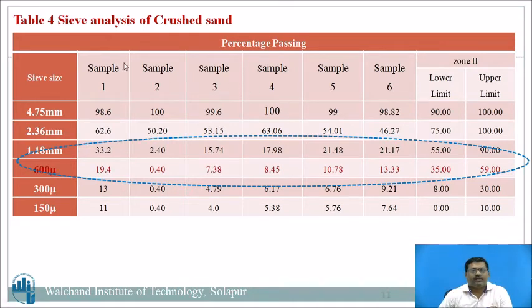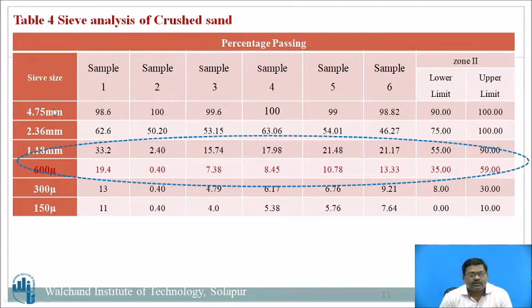Now, table 4 is the sieve analysis of the crushed sand. There are 6 samples of crushed sand collected from different crushers, and the sieve analysis is carried out. You can see here samples 1 to 6, and zone 2 is considered as the ideal.